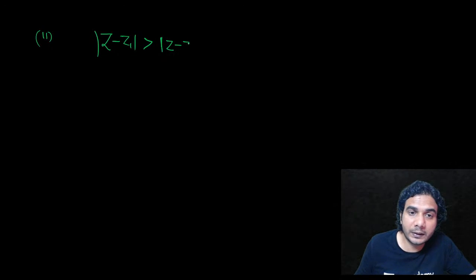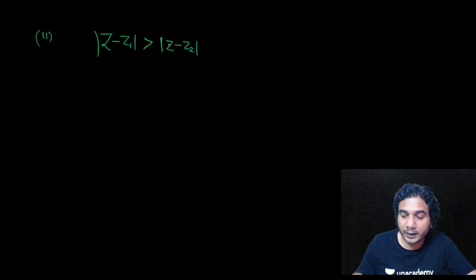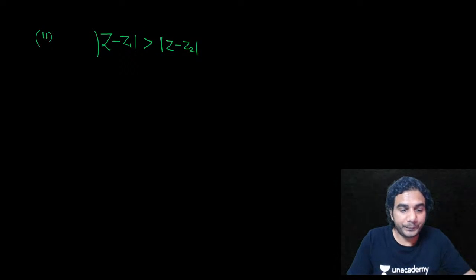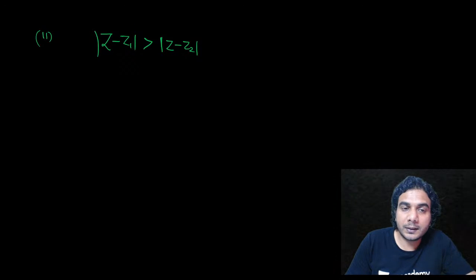So as I told you in circles also, whenever you put an inequality in place of the equal to sign, the new inequation represents a region. Okay, so an inequation always represents a region, and which region will it be? It will be one side of the region represented by the equality.